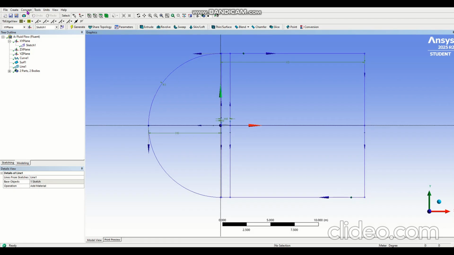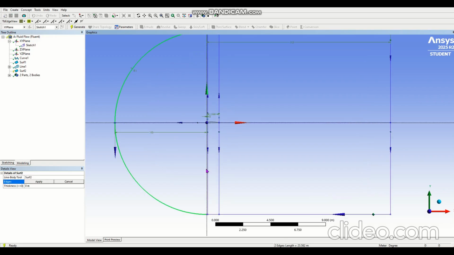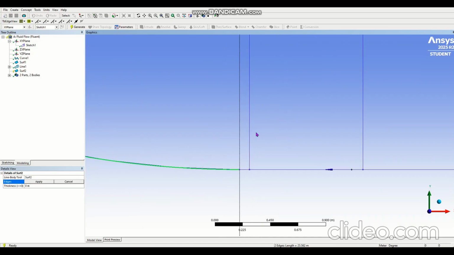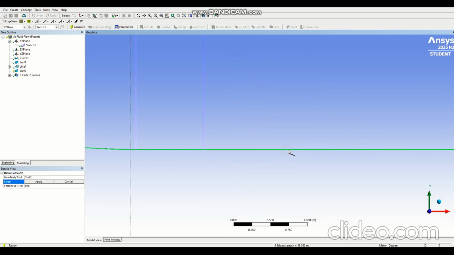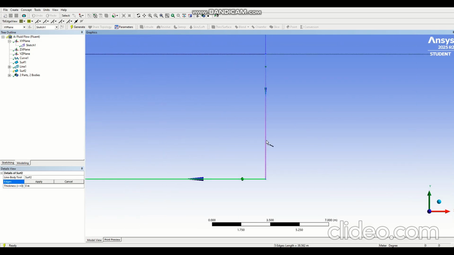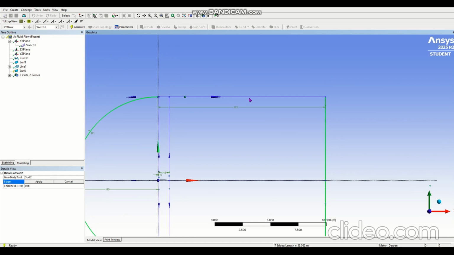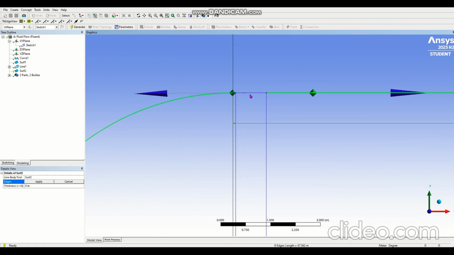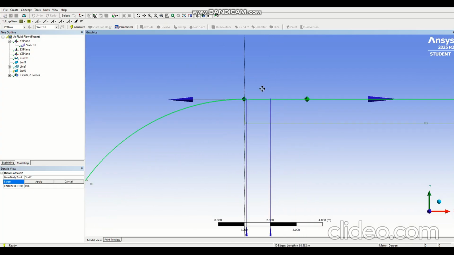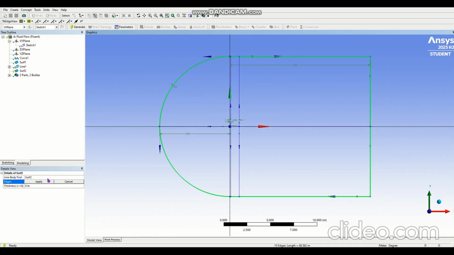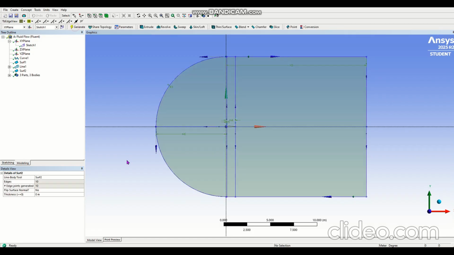Now we need to again create a concept, Surfaces From Edges, and we will select the outer boundary of our domain. Make sure you select all of the lines, even the tiniest details. Make sure you are holding the Ctrl button on your keyboard so that you can select multiple lines. Yes, I think it's okay. Yeah, perfect. I click Apply now. There will be 10 edges that you need to select, and hit Generate, of course.